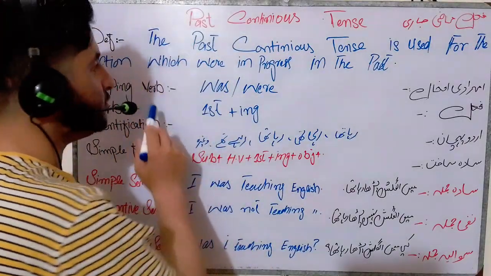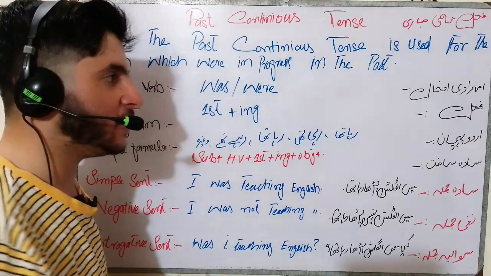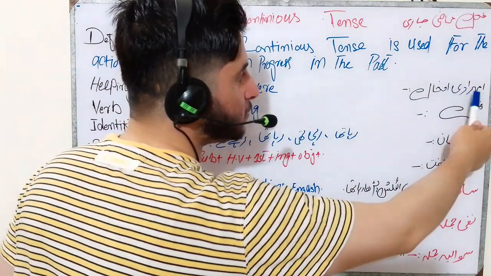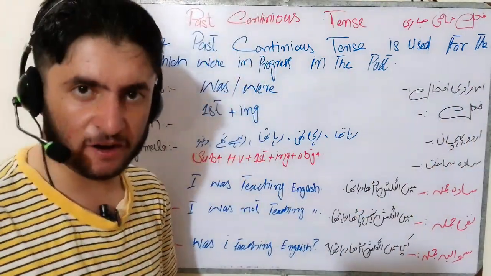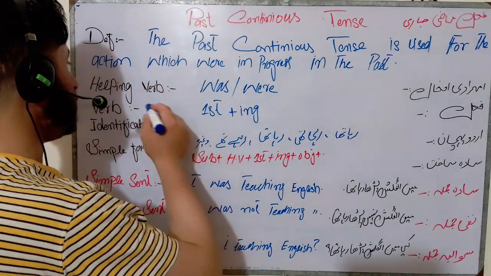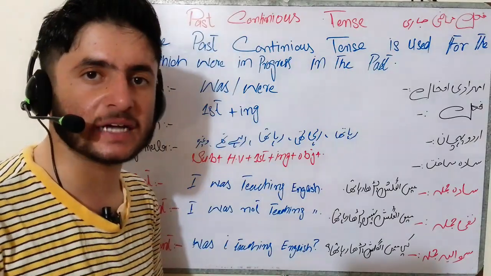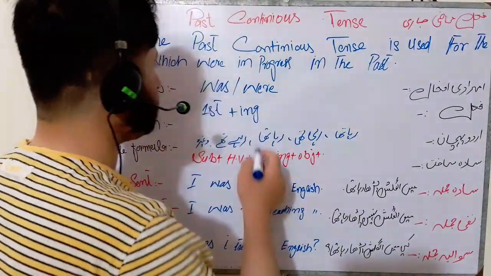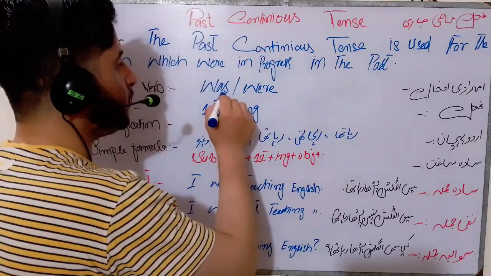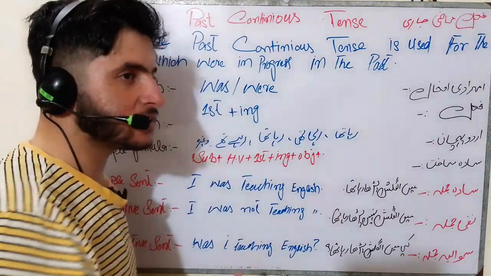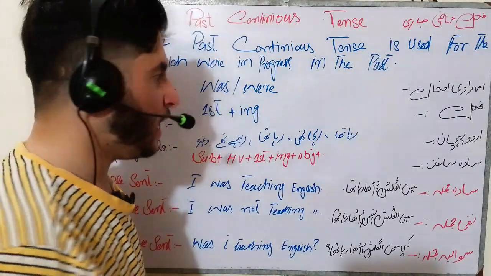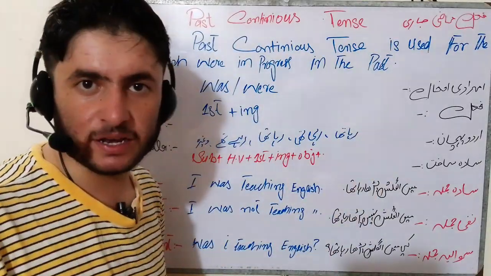The first one is the helping verb. What is the meaning of helping verb? Helping verb gives the meaning of imdadi afal. Then we have was and were. Was and were are the helping verbs of the past continuous tense. Was is used with singular nouns and were is used with plural nouns.